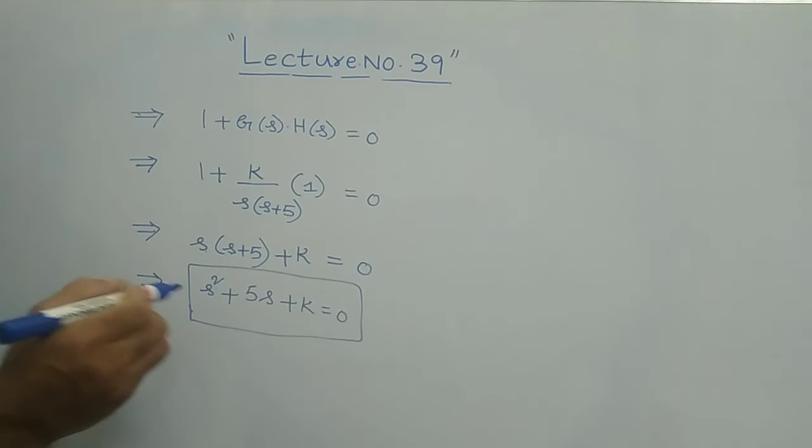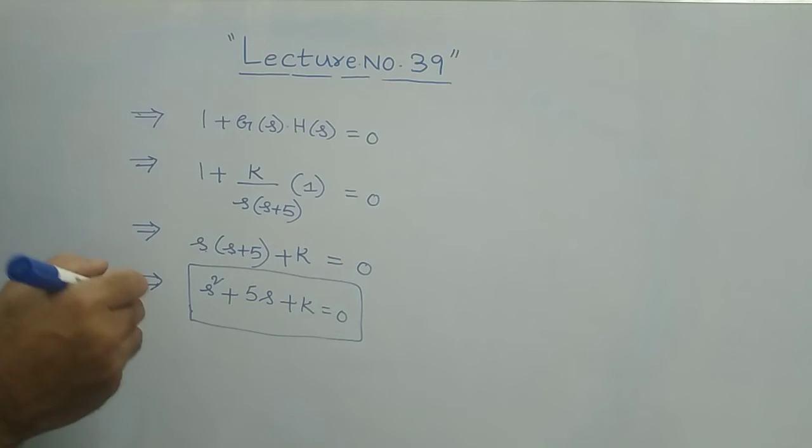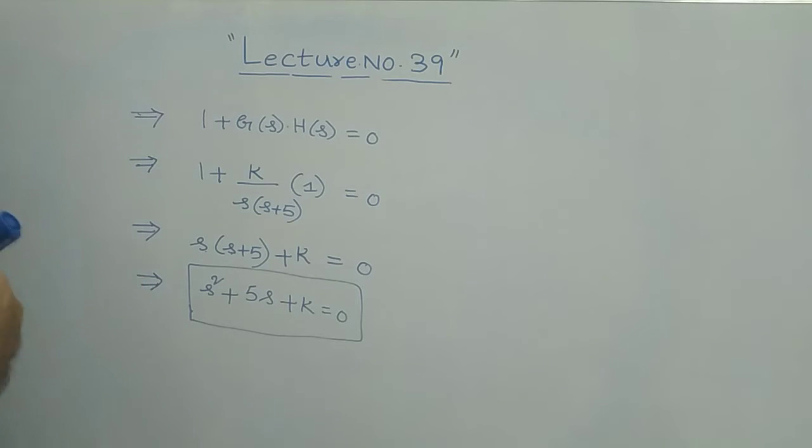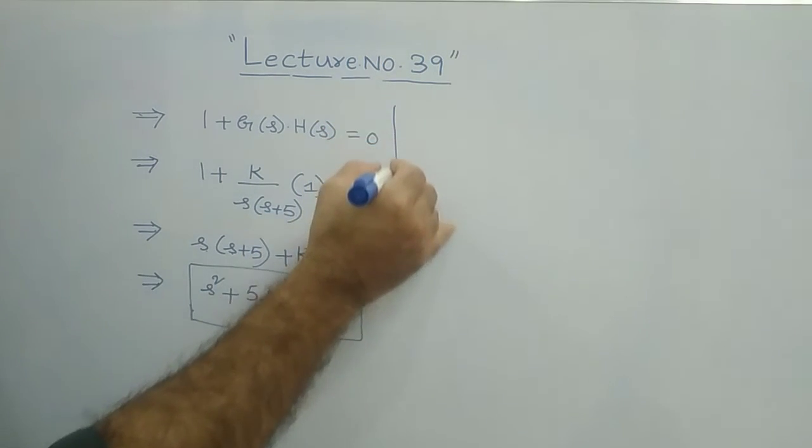Now we should equate this equation with the standard form of our transfer function. So what is the standard form of the transfer function?